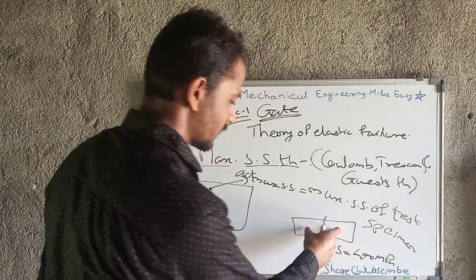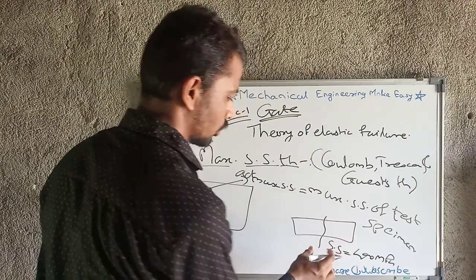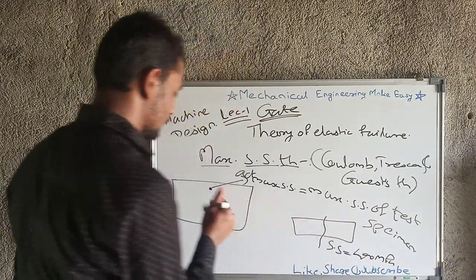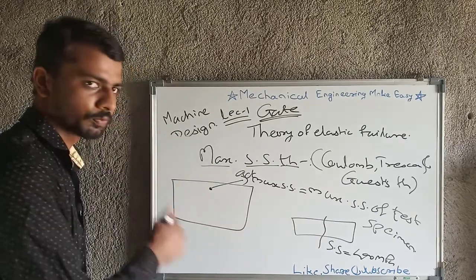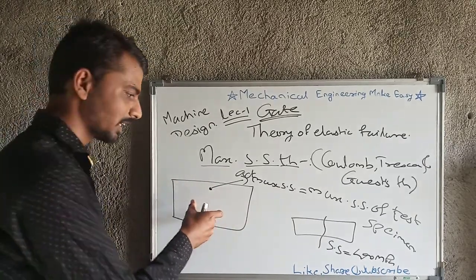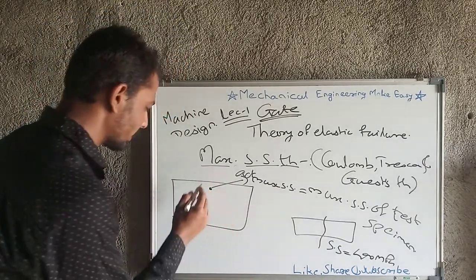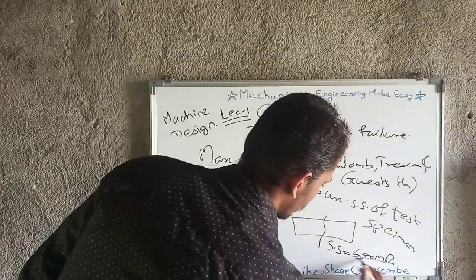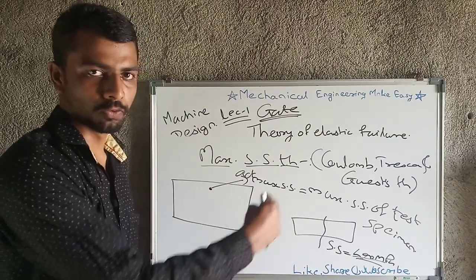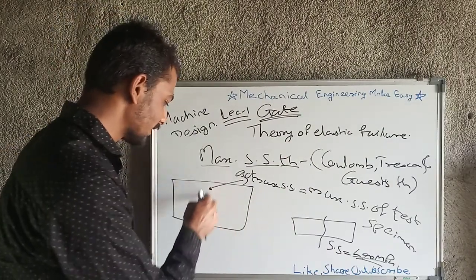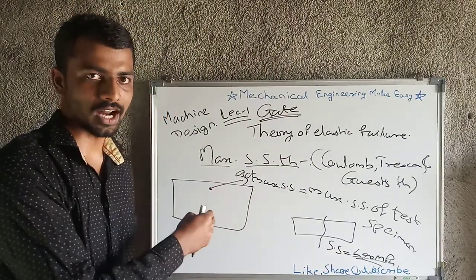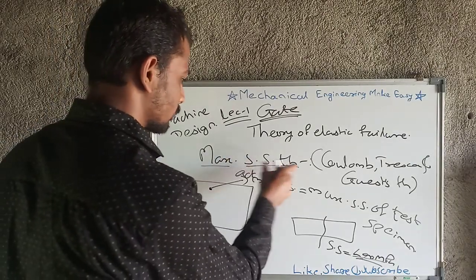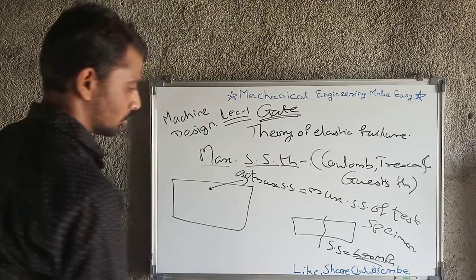I am only assuming the values for your concept clarification. If this standard specimen has failed at a shear stress of 400 MPa, and the same material is used for this component, then at any point on that component, if the maximum shear stress reaches 400 MPa or above, the failure will start and the failure of the component will occur. This is nothing but the maximum shear stress theory.